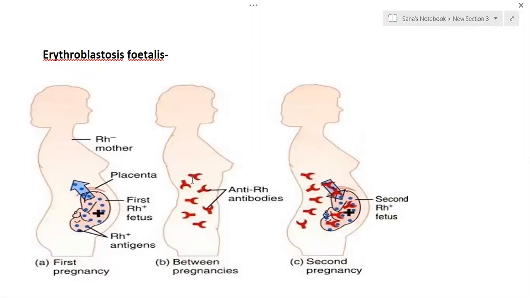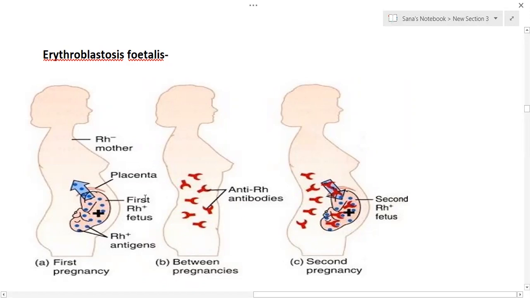Here, the father is Rh positive and the mother is Rh negative. If they get married and the fetus becomes Rh positive while the mother is Rh negative,